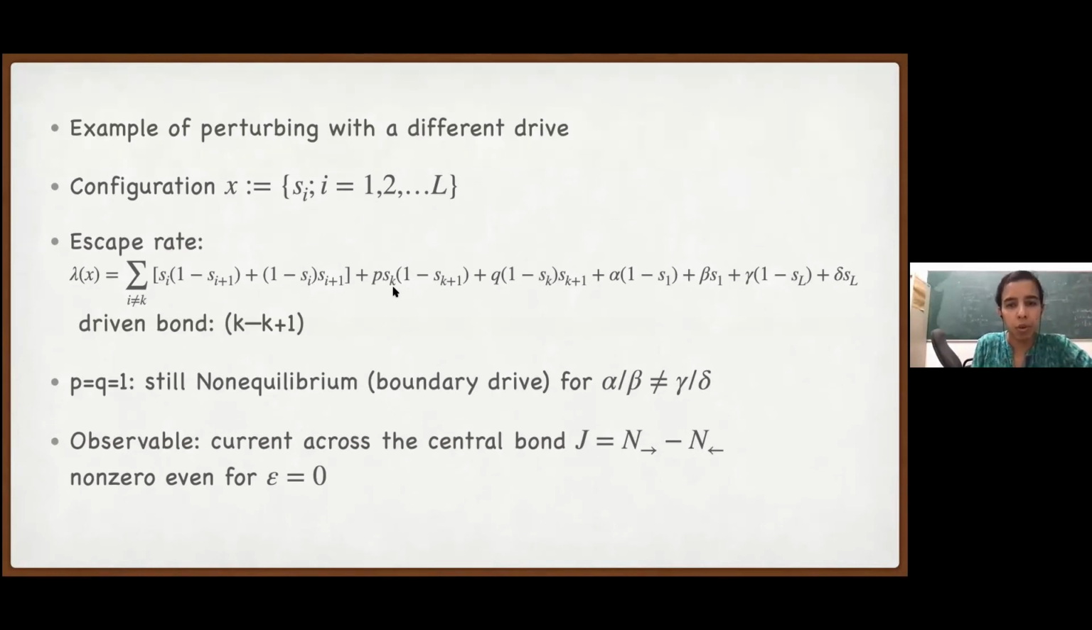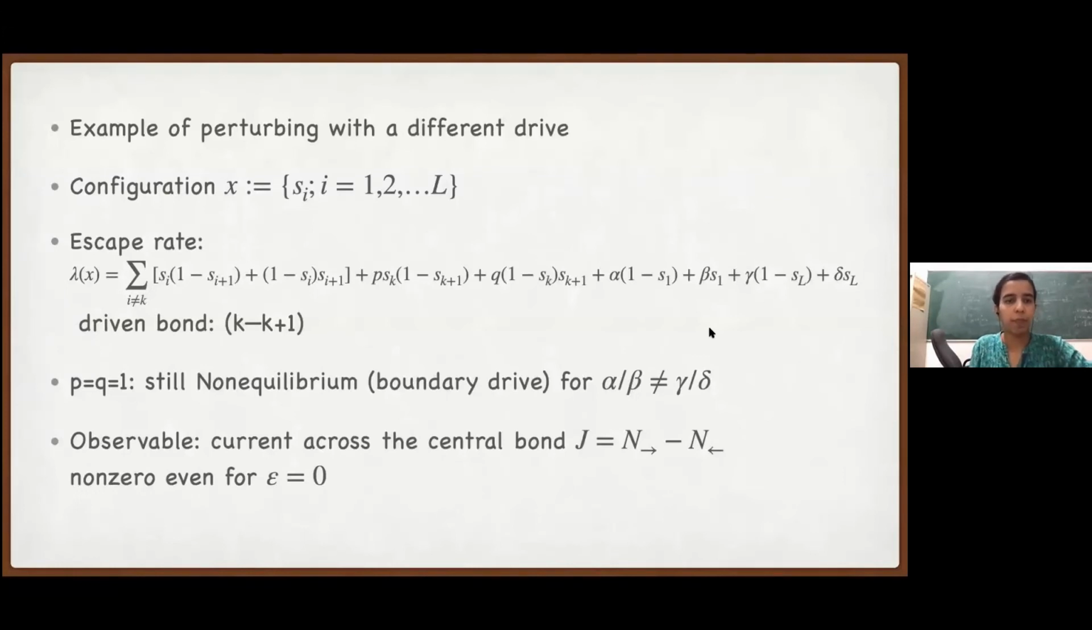And then we look at the bond which is biased, which I call K. That particular bond, if it is 1, 0, the escape rate is P. So we have this P here. And if it is 0, 1, we have this rate Q. And then at the boundary, if the boundary site is empty, so if s_1 is 0, then 1 minus s_1 is 1, so we have a rate alpha with which a particle can come, which means the configuration is changing. And if there is a particle at the left boundary site, so s_1 is equal to 1, we have an escape possibility with rate beta, and similarly at the right boundary. Is it clear how we wrote the escape rate?